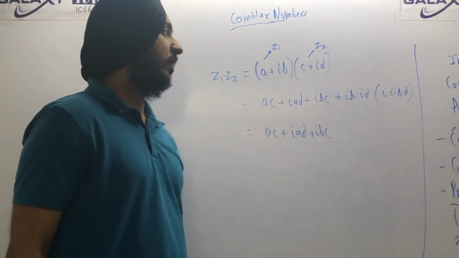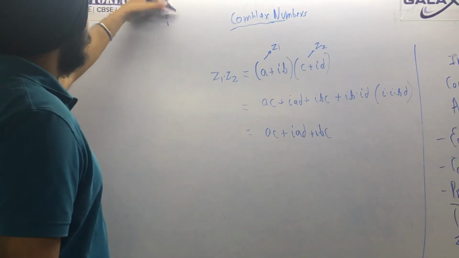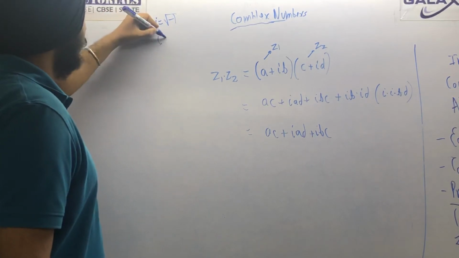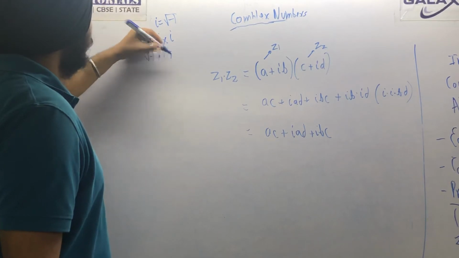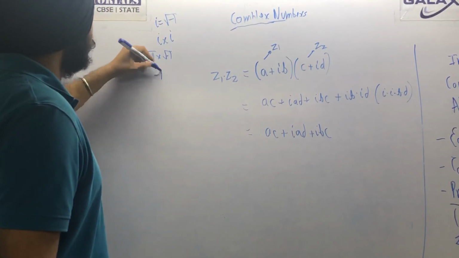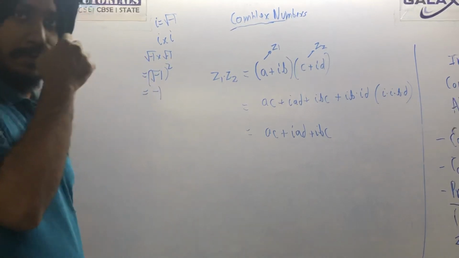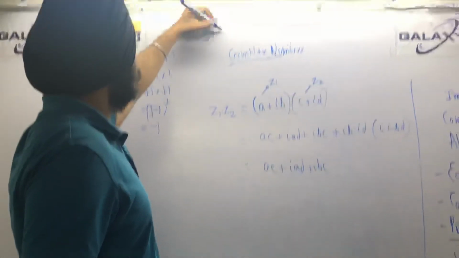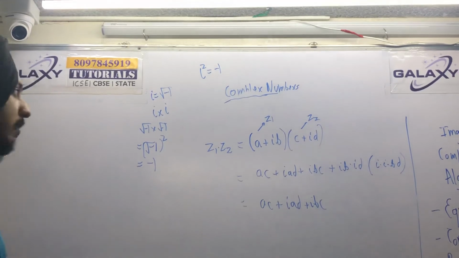Now what is ι into ι? See, ι is what? Root of minus 1. If you multiply it 2 times, it will be root of minus 1 into root of minus 1. What will that be? Root of minus 1 whole square, so you can write it as minus 1. Okay, so this is the important identity: ι square is always equal to minus 1. We will see the power topic in detail further, don't worry about that.